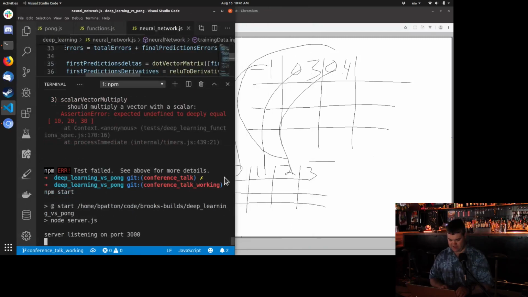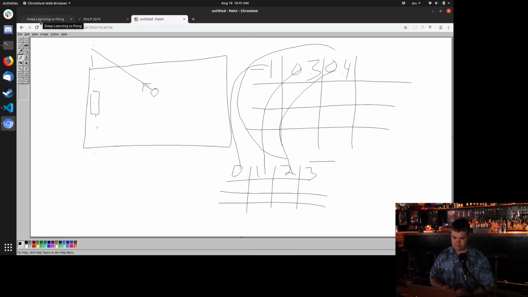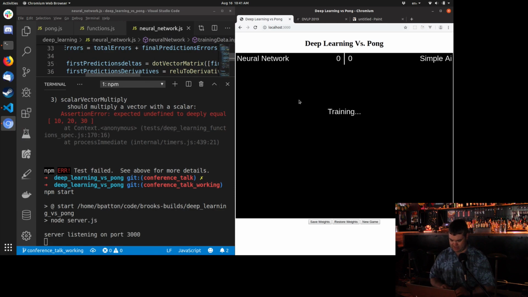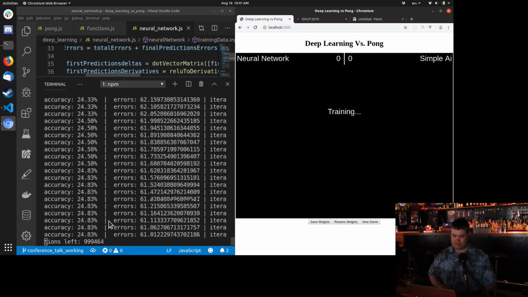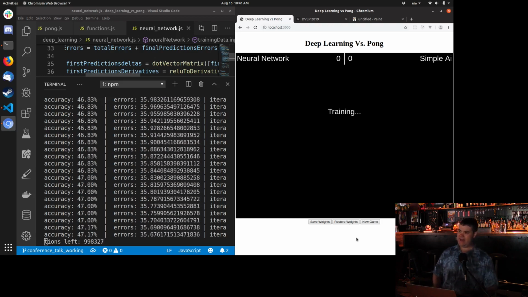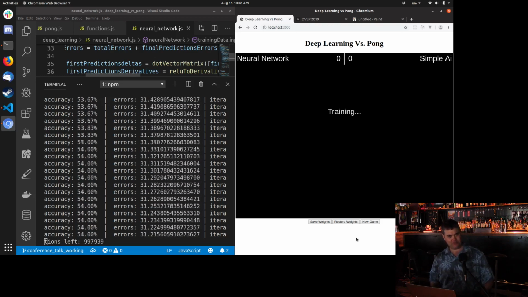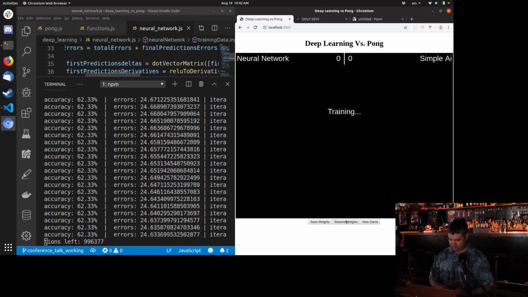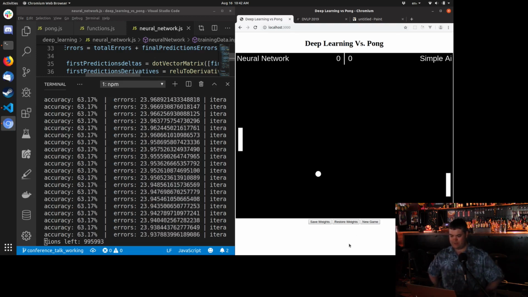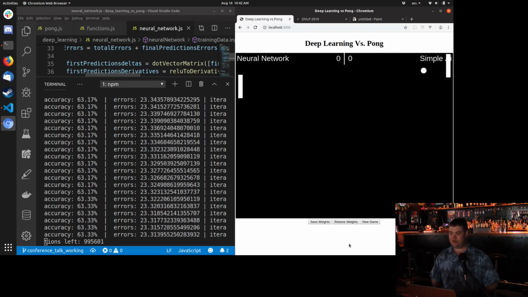I'm going to show this on the left, and I'm going to bring the game up on the right, and I'm going to hit refresh. So we start seeing the accuracy is going up. This takes over half an hour to train, so I'm not going to wait for that to work. Instead, I'm going to hit my restore weights, which I added in when I realized that it takes over half an hour to train this thing. And last night, I got it to a 98.65% accuracy on those training data. And now we can watch a tournament between our neural network and our simple AI play here.